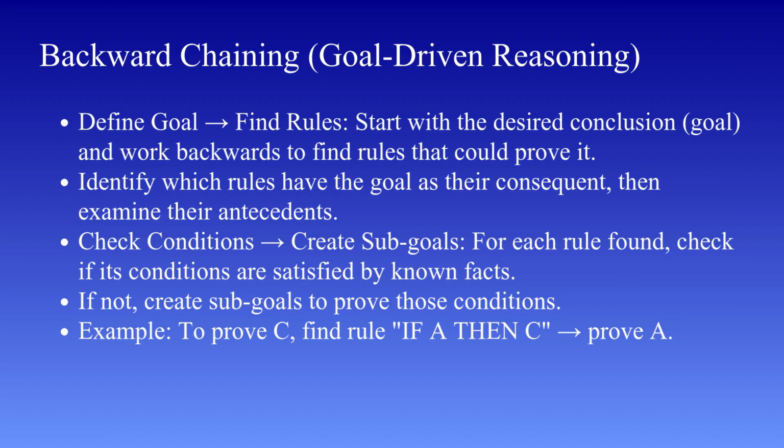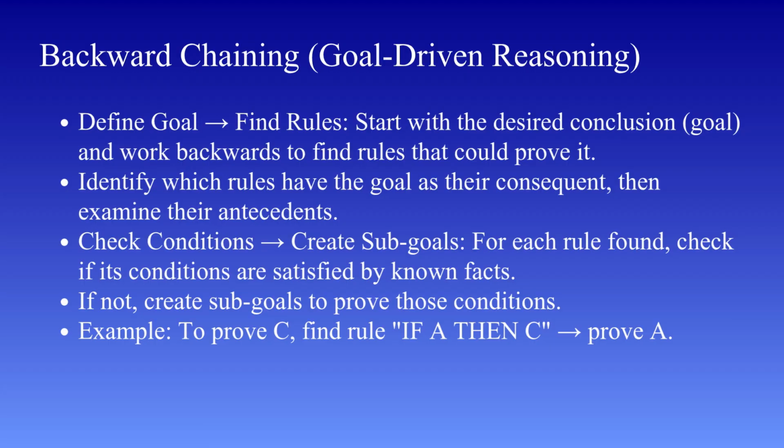Now let us move to another important reasoning technique in artificial intelligence, known as backward chaining. Unlike forward chaining, which starts from known facts and moves toward conclusions, backward chaining works in the opposite direction. It is also called goal-driven reasoning because here the process begins with a specific goal that we want to prove. So instead of asking what conclusions can be drawn from the available data, we start by asking whether a particular statement or goal is true. The system then tries to verify this goal by working backward and checking whether the required supporting facts are available.